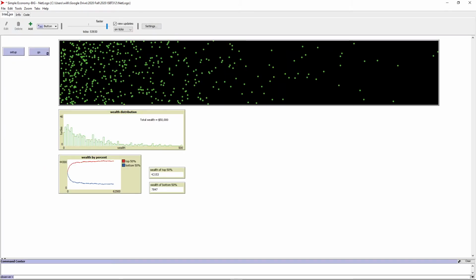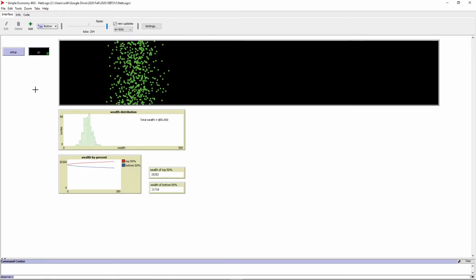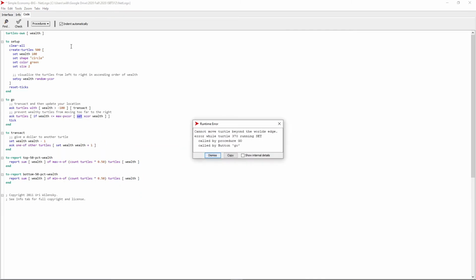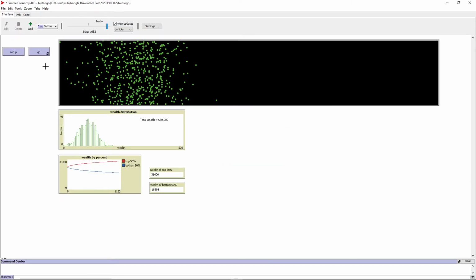Well, it doesn't crash the computer, but let's go ahead and do this. I'm going to set this up, and we're going to go, and it's going to go pretty fast. And notice there's some people over here. So I said go, and there it went. It didn't crash, but it stopped. It said, oh, by the way, it can't move the turtle beyond the world's edge. So I'm going to dismiss this, and it didn't take long.